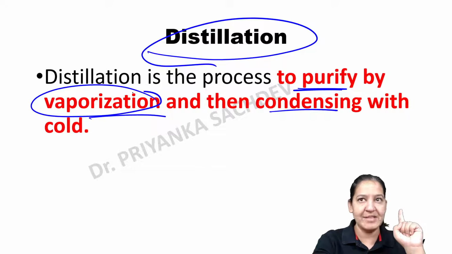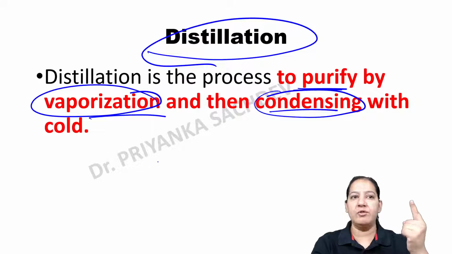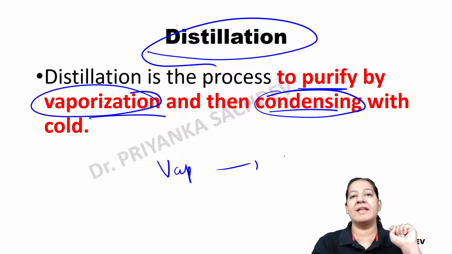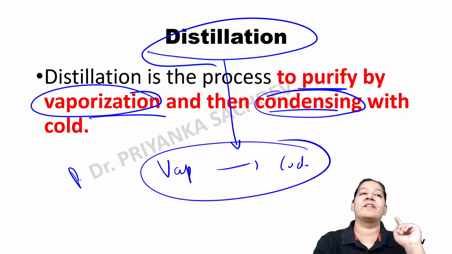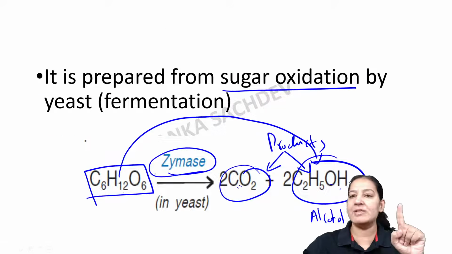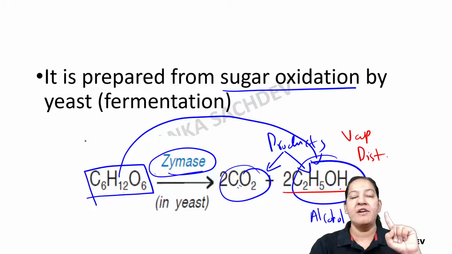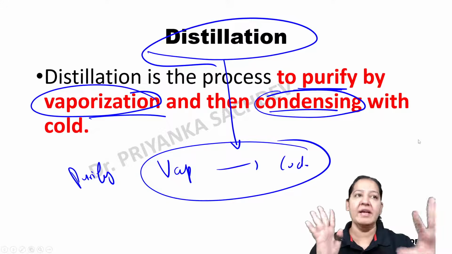First we do the vaporization, and then we do the condensation. So vaporization followed by condensation is known as distillation. We are doing this to purify the alcohol. So once we make the alcohol in the factory, then we distill it. In distillation, first we vaporize it and then we condense it. This is done to purify the alcohol, right?